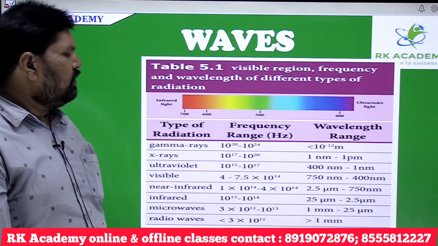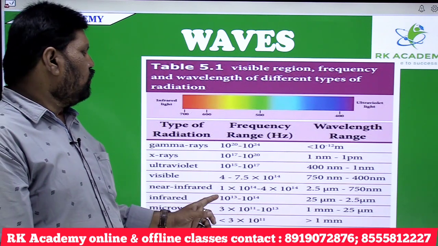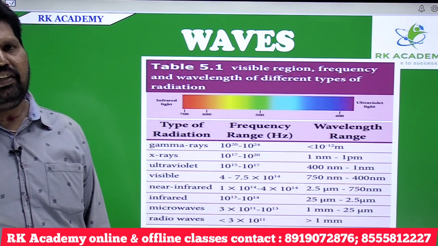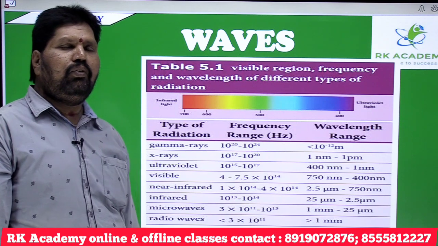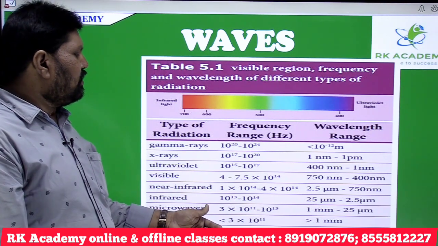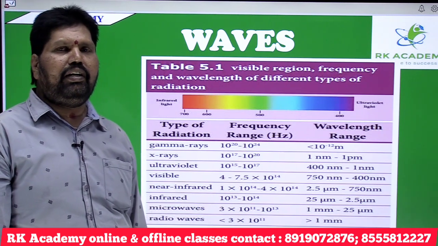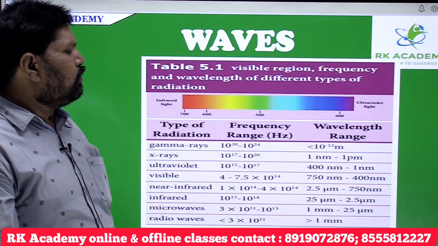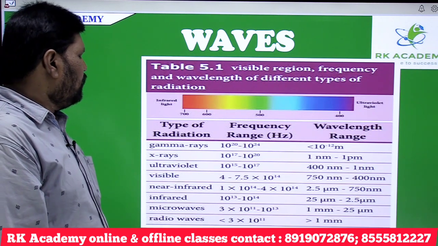And the visible spectrum is 4 to 7.5 × 10^14 hertz in frequency range, and the wavelength range is 750 nanometers to 400 nanometers. And the near infrared radiations have a frequency range of 1 × 10^14 to 4 × 10^14 hertz, and the wavelength range is 2.5 micrometers to 750 nanometers.